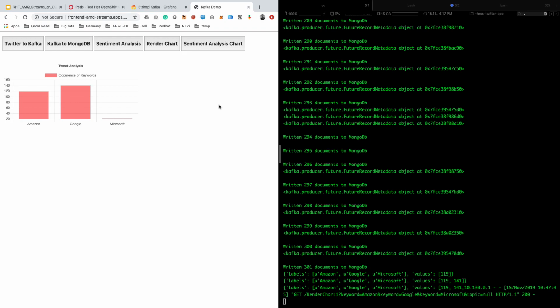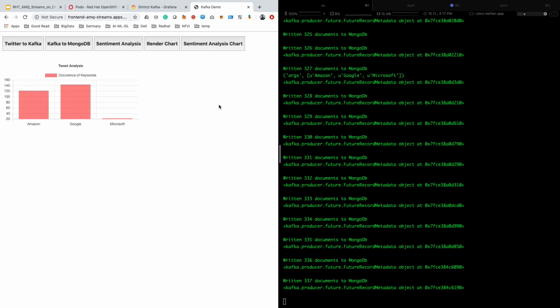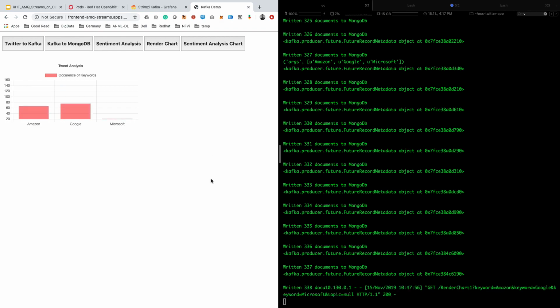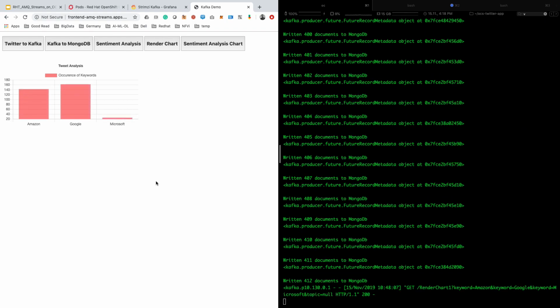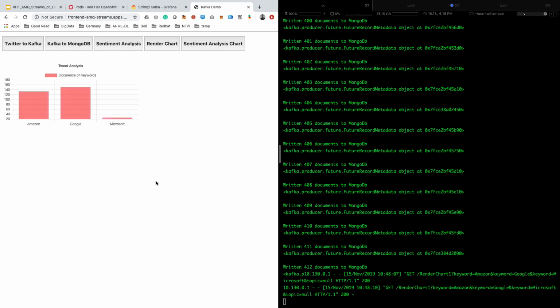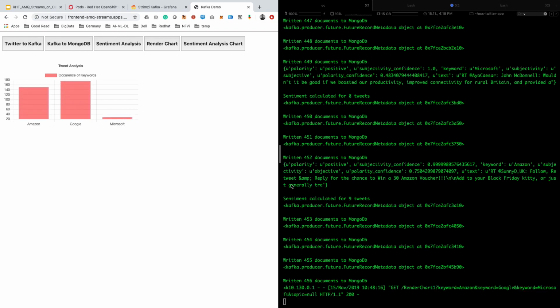The next step now is to pull the data from MongoDB and send this to the external service for text analysis. So let's click on the third button, which is sentiment analysis. It should start doing sentiment analysis of the tweets. It will connect to the service and do some text processing.